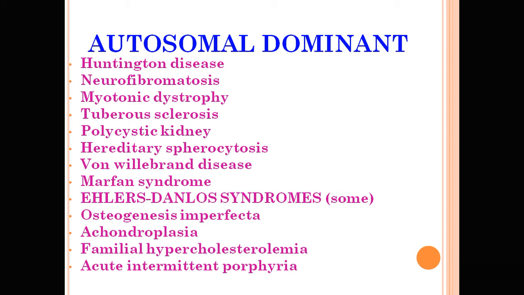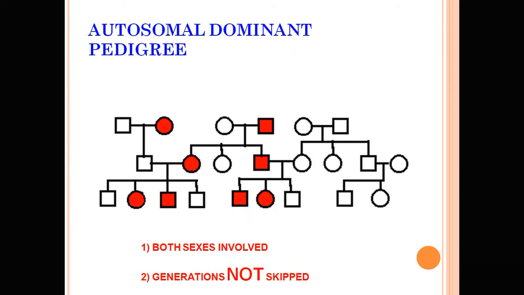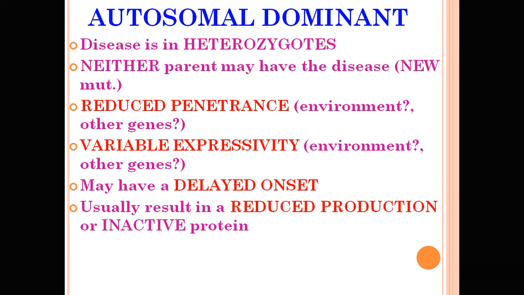Examples of the autosomal dominant disease are Huntington disease, neurofibromatosis, myotonic dystrophy, tuberous sclerosis, polycystic kidney disease, hereditary spherocytosis, Marfan syndrome, and familial hypercholesterolemia. So this is a long list of the autosomal dominant disease. The important thing about the autosomal dominant disease is the variable age of onset. So it may be delayed onset, some generation may be skipped, so reduced penetrance and variable expressivity.